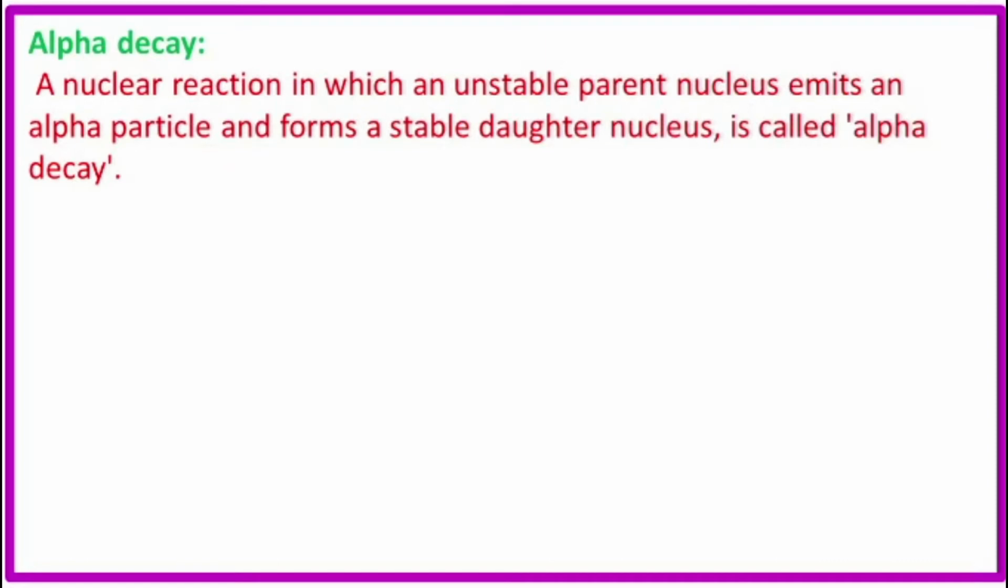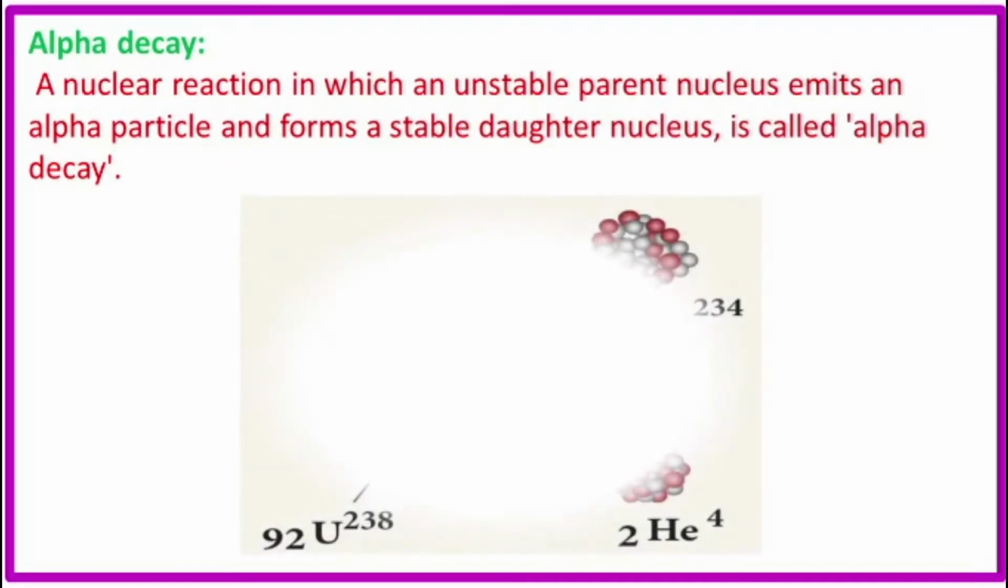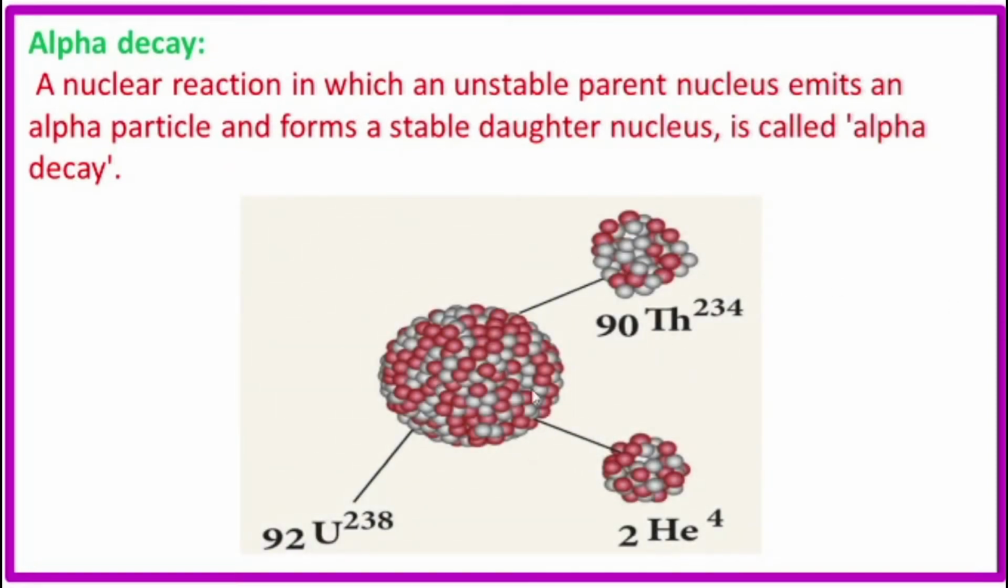Alpha decay: a nuclear reaction in which an unstable parent nucleus emits an alpha particle and forms a stable daughter nucleus is called alpha decay. So 92 uranium 238 is a parent nucleus. It emits an alpha particle. An alpha particle, we know, is 2He4, a helium nucleus. It emitted helium and changed to 90 thorium 234. It is a daughter nucleus.